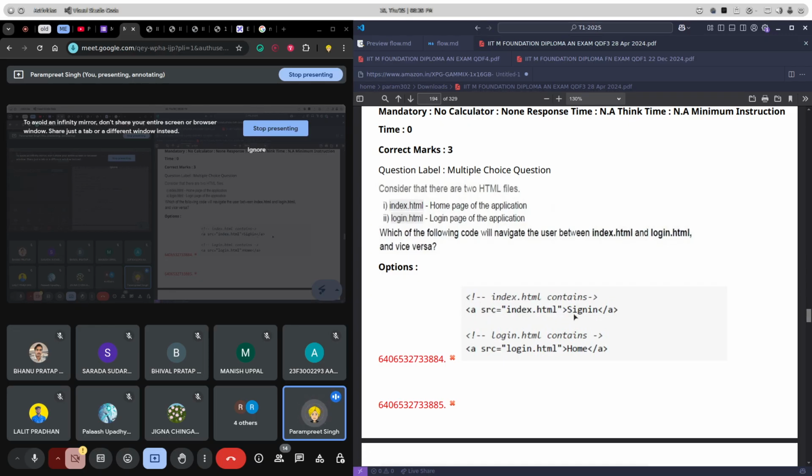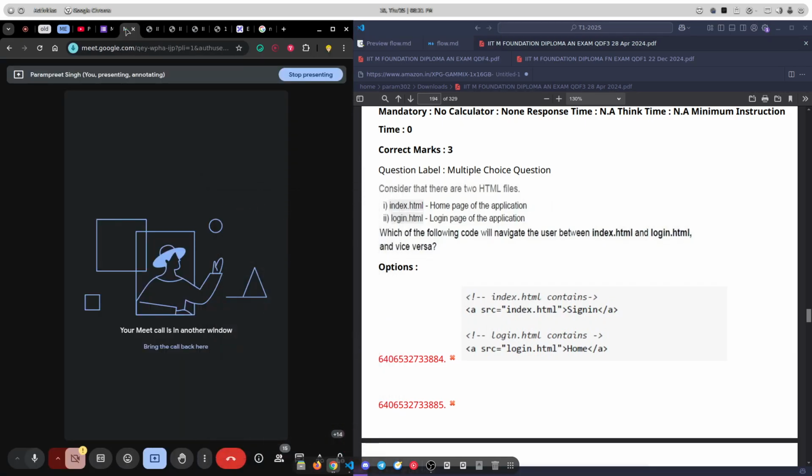Okay, what is happening in this first code? This is a wrong kind of anchor because the attribute is wrong. The link is for index.html, but we are giving a button or tab for the return sign. And the same way for the login. I think this src is incorrect. src is the file path which will be rendered, and home is the placeholder, the text which will be rendered. So this is the issue.